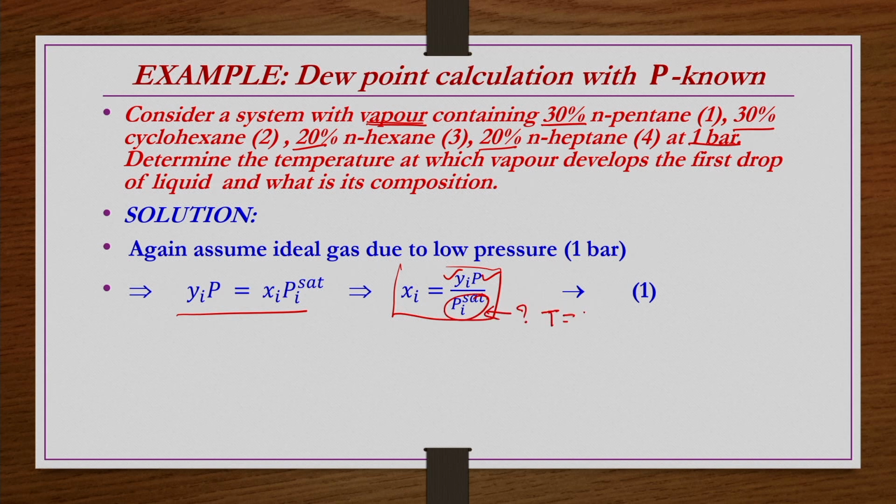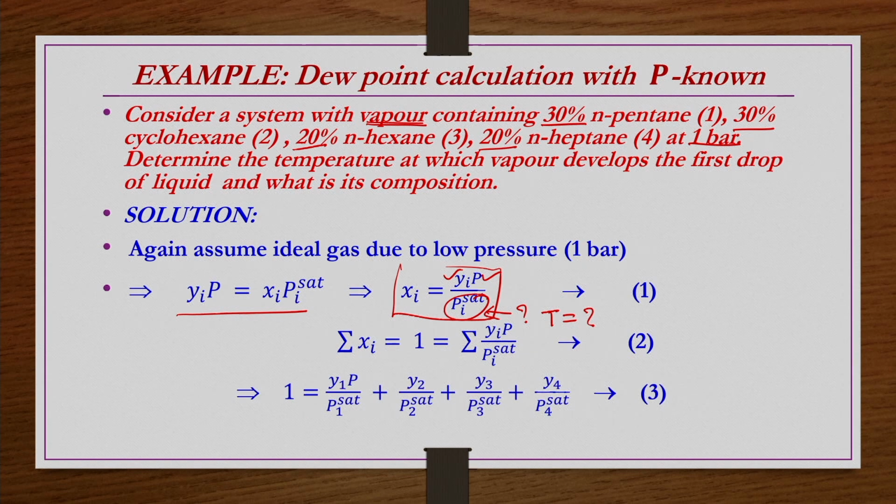So, if you know the temperature, then you can know Pi sat, but the temperature is also not given. So, the temperature you have to find out, then only you can find out xi. So, how can you find the temperature? This equation you can write: sigma xi is equal to sigma yiP by Pi sat. This is what we can write, sigma xi is equal to 1.